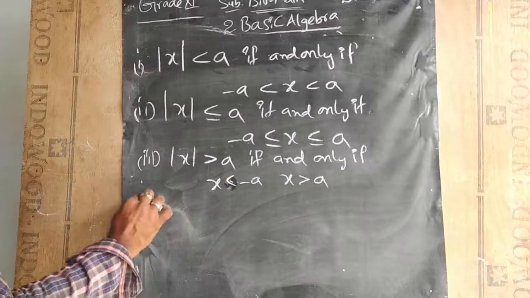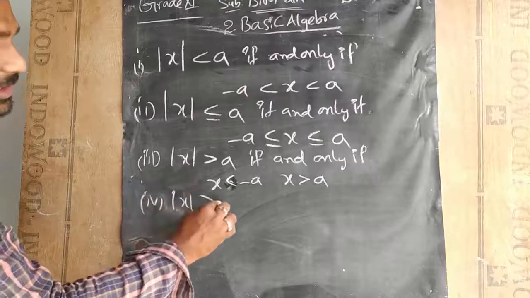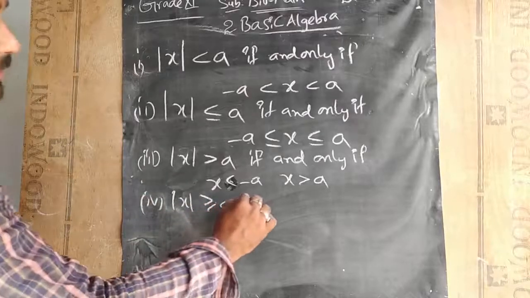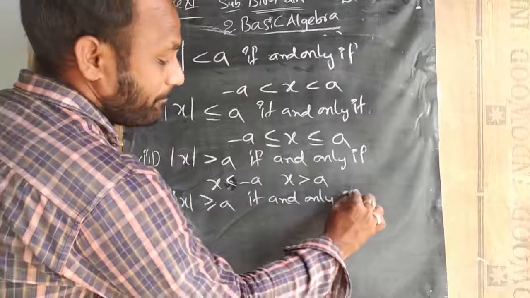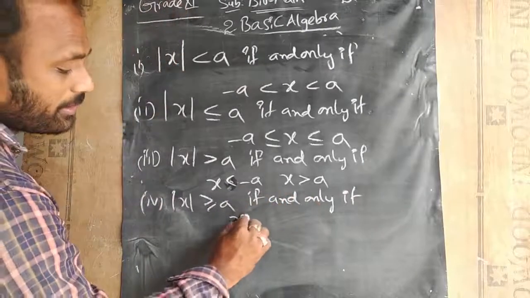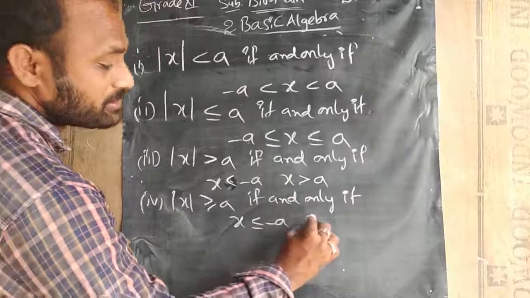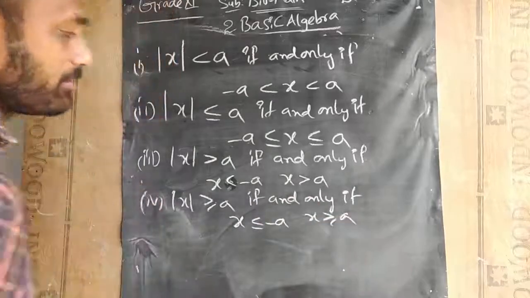Next, the fourth case: |x| ≥ a if and only if x ≤ -a or x ≥ a.